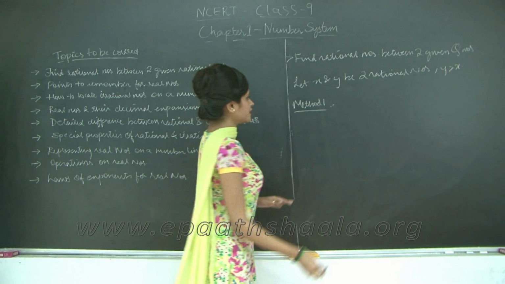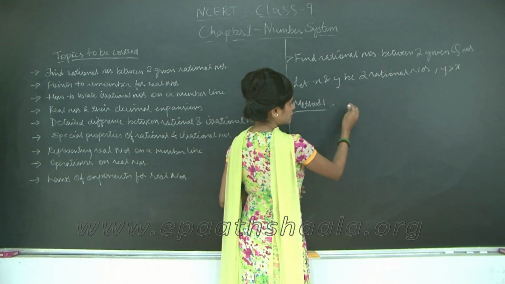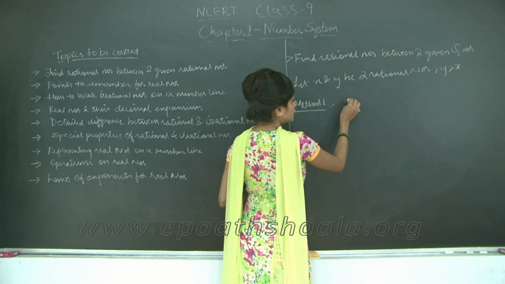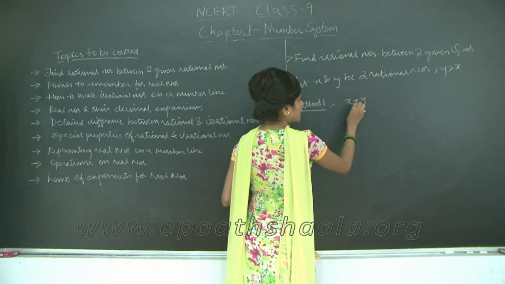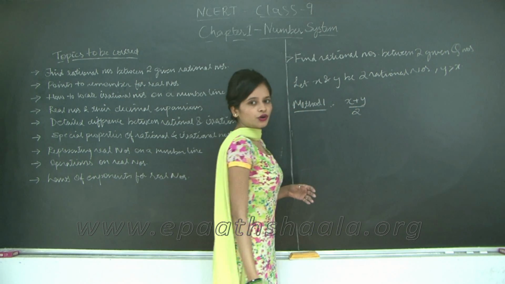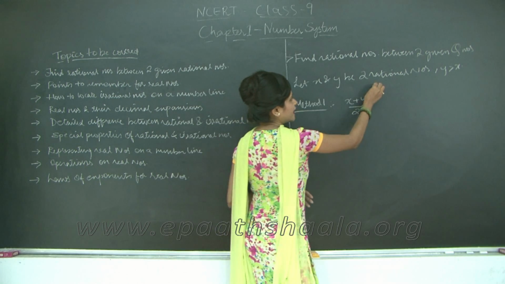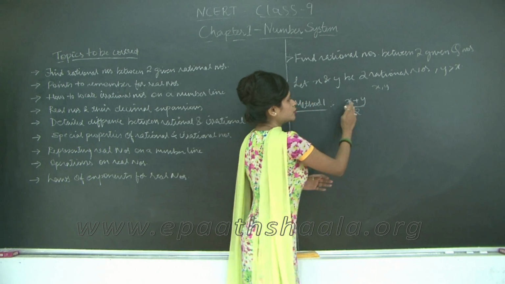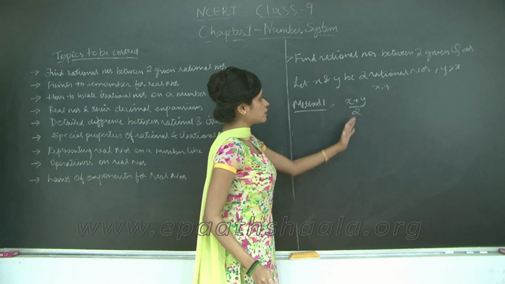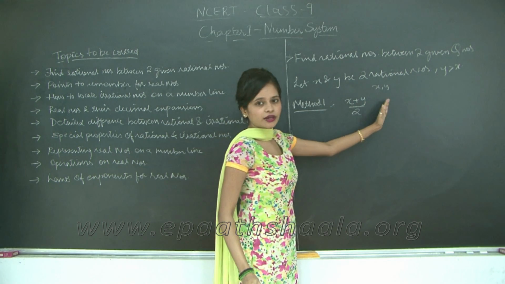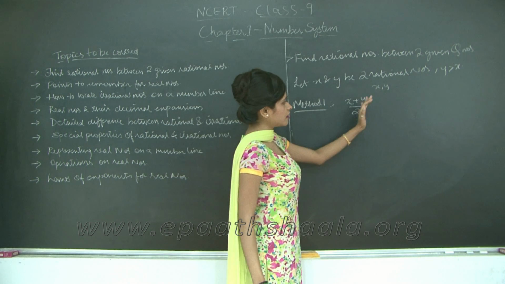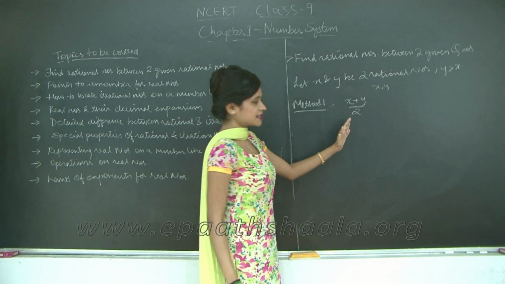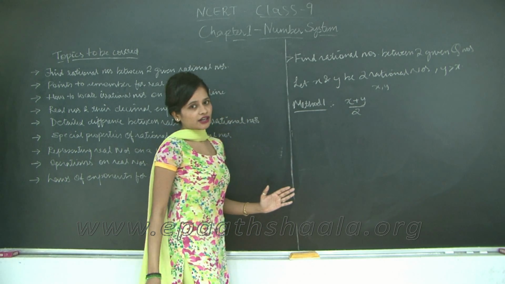to find rational numbers between two given rational numbers, the formula is (x plus y) upon 2. Okay, so suppose you have x and y, you are going to add x and y and divide by 2, then whatever output you get, you are going to add another term to it and divide it by 2, and then you keep doing that successively to find the rational numbers.